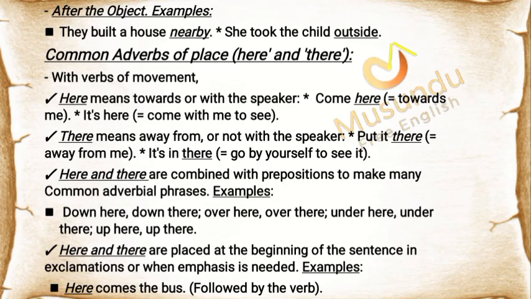After the object. Examples: they built a house nearby. She took the child outside. Common adverbs of place: here and there. With verbs of movement, here means towards or with the speaker.